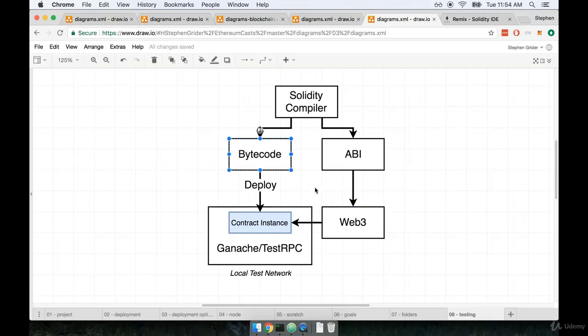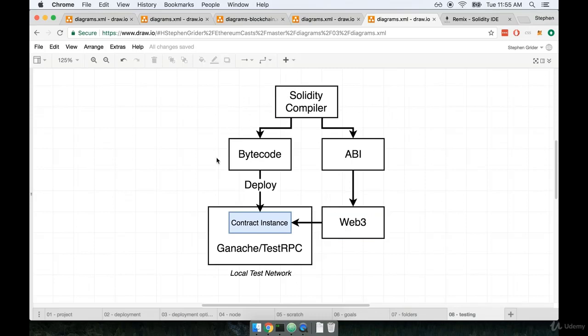All right, so we're going to take our bytecode from our contract and we're going to deploy it to this local test network. Then on the other side over here, we're going to take that JavaScript interface, or our ABI, and we're going to feed that into Web3. Remember, Web3 is a library that we use to get programmatic access to a deployed contract on the blockchain. So Web3 right here is kind of our portal into what is going on this local test network. We're going to be using Web3 quite a bit throughout this course, so this is going to be our first taste of it, and we'll be making use of it basically throughout the rest of the course as well.